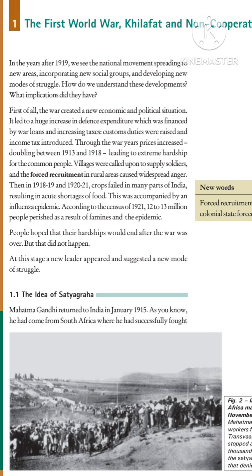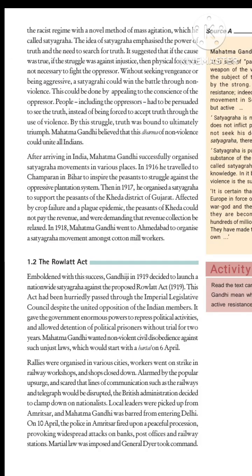At that time, as a messiah, Mahatma Gandhi came with the idea of Satyagraha. So what is Satyagraha? Satyagraha is a concept of truth and non-violence. With truth, with honesty, with non-violence, without any physical force, you tell your opponent that what you are doing is wrong, don't do it, this is injustice. And when you continuously tell, demand, talk and write, other people will be compelled to understand. This is the idea of Satyagraha.